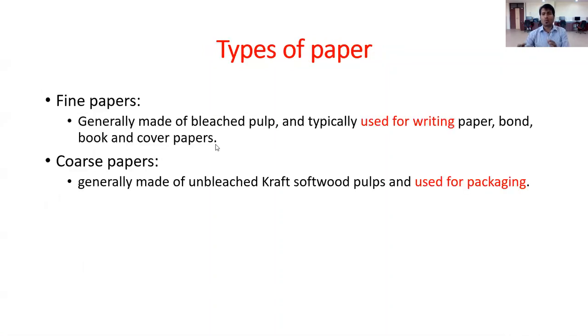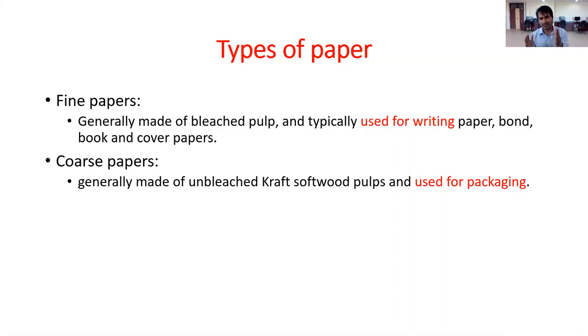Then what are the different kinds of paper? So generally we have two kinds of paper. One is fine paper and another one is coarse paper. Fine paper is basically made up of bleached pulp and typically used for writing paper. What we use for writing, that is the fine paper. Bond, book, then cover papers. So fine papers we generally do not use for packaging.